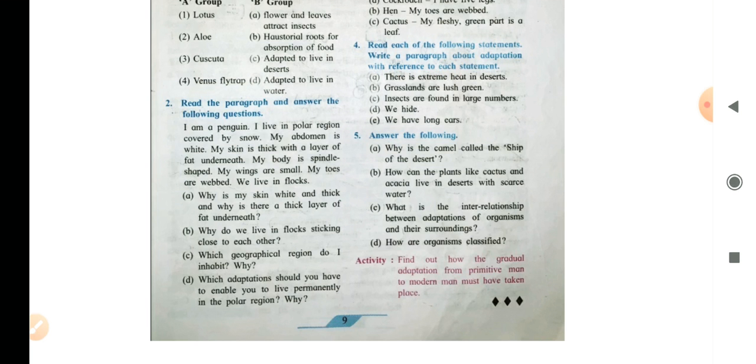Third question, which geographical region do I inhabit and why? So they inhabit the Antarctica region. Why? Because it is surrounded by ocean and the climate there is cold, dry and windy, and no human beings are there. The fourth question, which adaptation should you have to enable you to live permanently in the polar region and why?